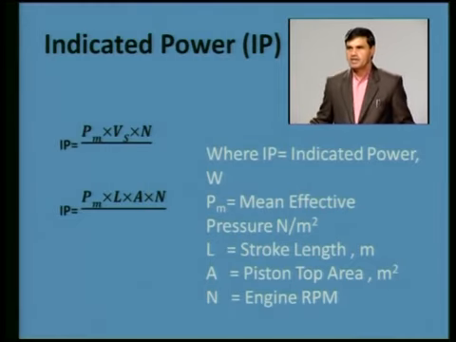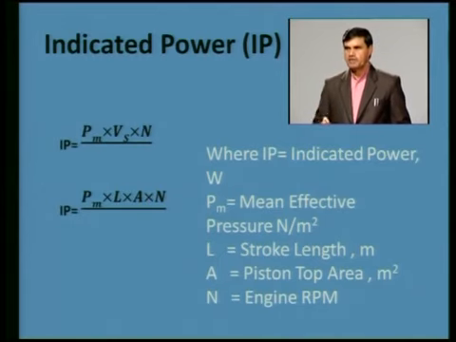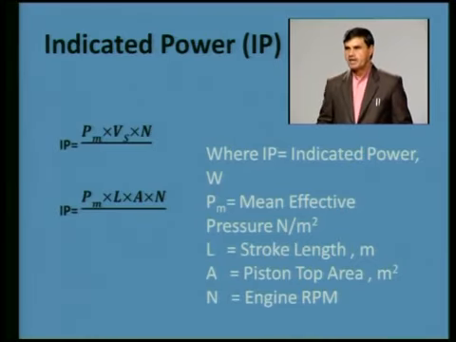So here the indicated power which I am showing you is the mean effective pressure multiplied by swept volume multiplied by number of cycles per minute. So the number of effective cycles will be n by 2 divided by 60. For the mean effective pressure, the swept volume is stroke length L multiplied by area of the piston, multiplied by n divided by 120.